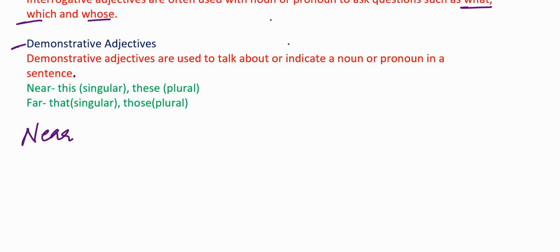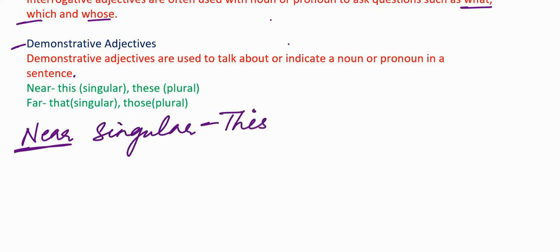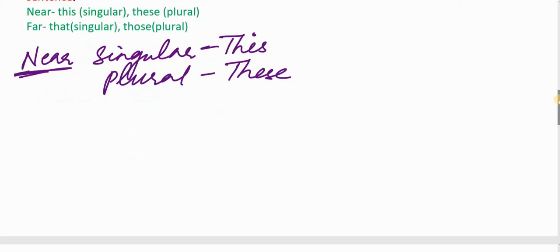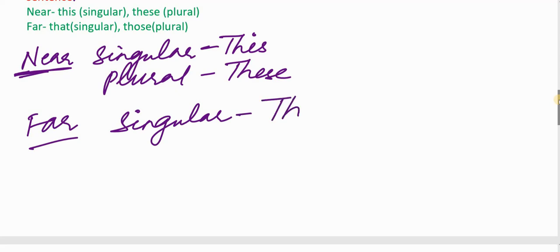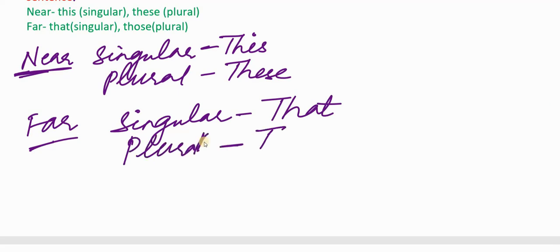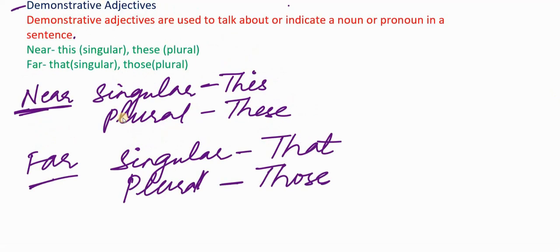If we want to talk about a noun or a pronoun which is near and singular, we use this. If we want to talk about a noun or a pronoun which is near and plural, we use these. Similarly, if it is far and singular, we use the demonstrative adjective that. And if it is far and plural, we use the demonstrative adjective those. Let us understand by looking at a couple of examples.